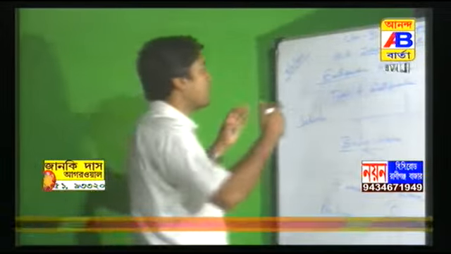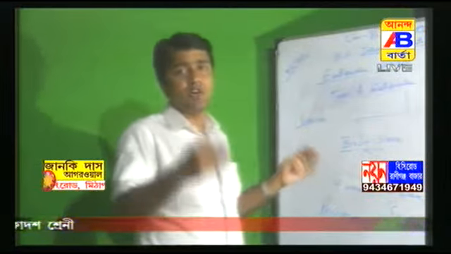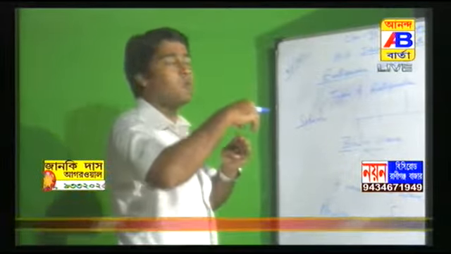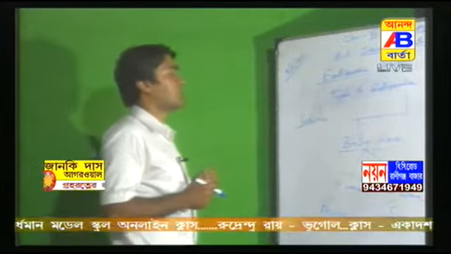Now I will also repeat it. There are two types of earthquake waves, body wave and surface wave. Body waves are of two types, P wave and S wave. P wave stands for primary wave, S wave stands for secondary wave. After the energy release, after the starting of the earthquake, body waves originate first. These body waves originate from the center or focus, then reach the surface. Among them there are two types, primary and secondary wave. First the primary wave reaches the surface, then the secondary wave touches the surface.